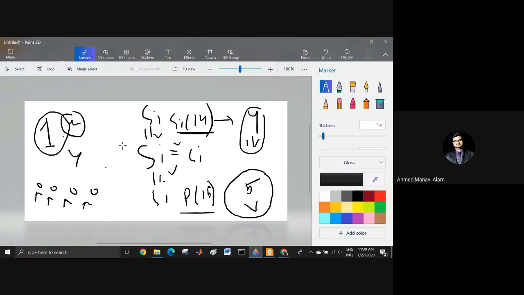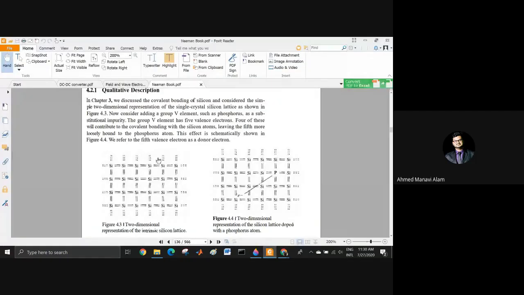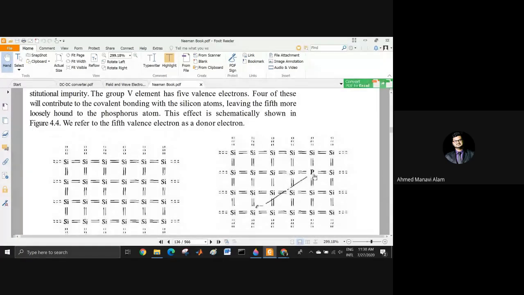So what actually happens in the solid state? What is the significance of this? Now, the group 5 element has 5 valence electrons. 4 of these will contribute to the covalent bonds. Suppose you have added a single phosphorus atom in the silicon crystal.